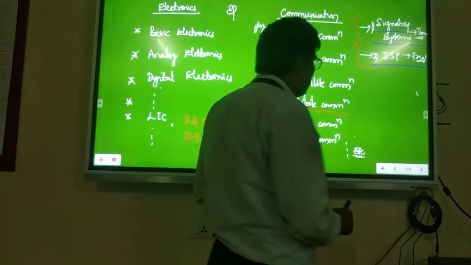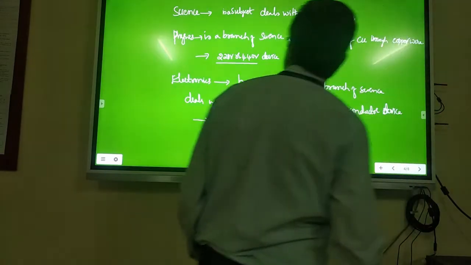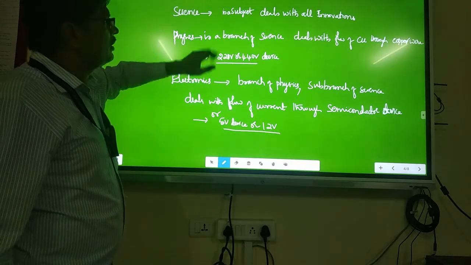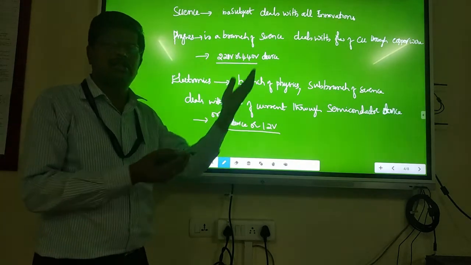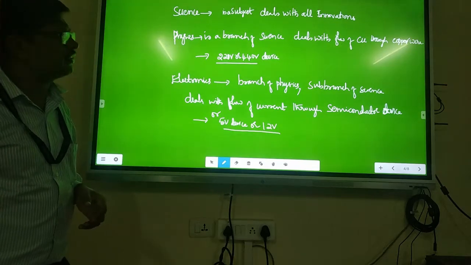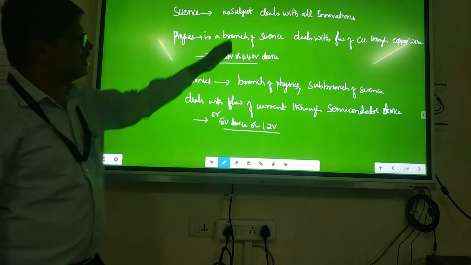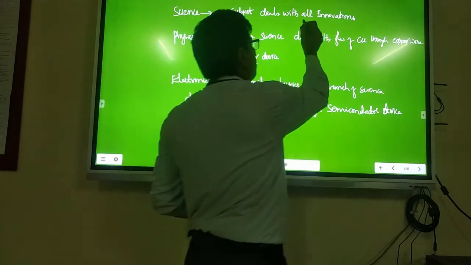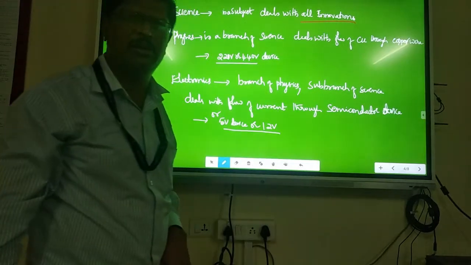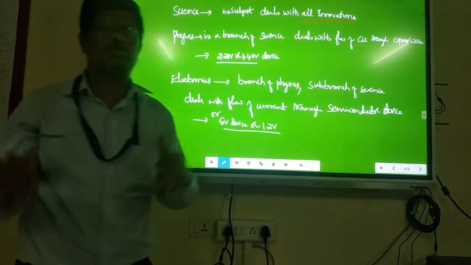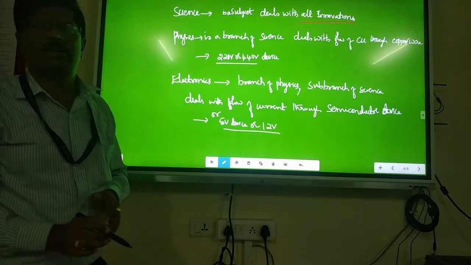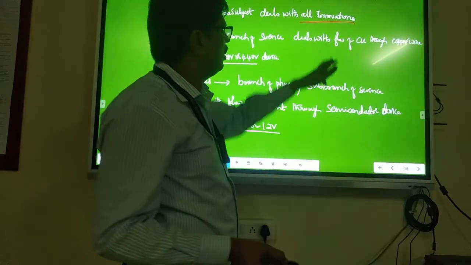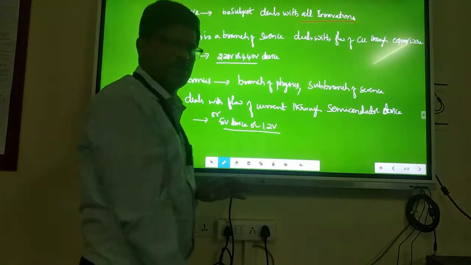Now let me see neatly how exactly this will get, from the starting, let's say. Science, I told you already. First, science. How do you define science? From LKG to 10th, you have studied science. You will have n definitions, but let me give this definition. It is a subject that deals with all innovations, whatever innovations till today: telephone, light, switch, fan, everything, all that innovated till today, an app, maybe, whatever you are doing, that is science. You are studying it from first to 10th.